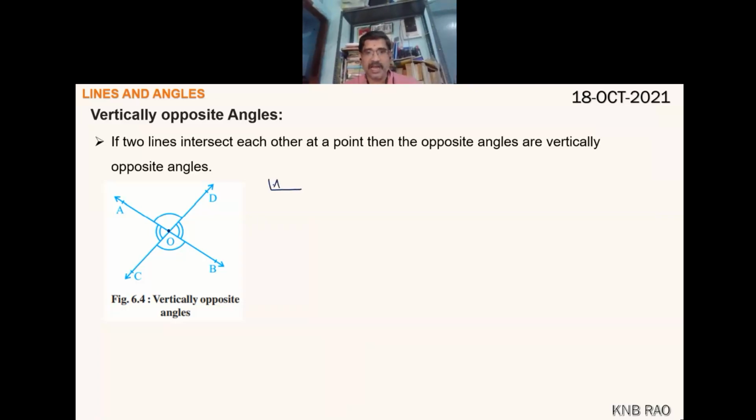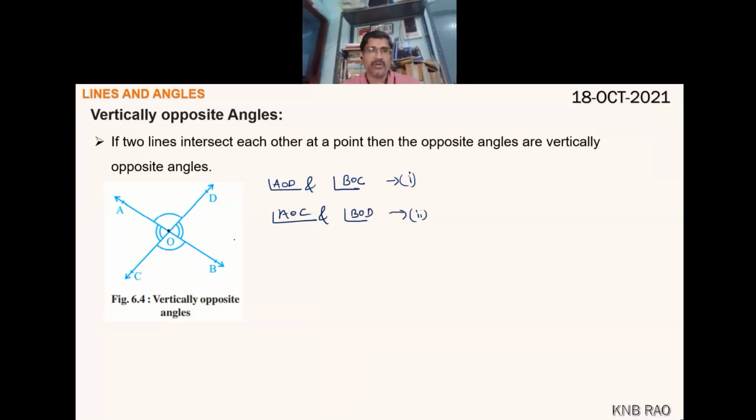One, angle AOD and angle BOC, it is one pair. Another, angle AOC and angle BOD, is another pair of vertically opposite angles.